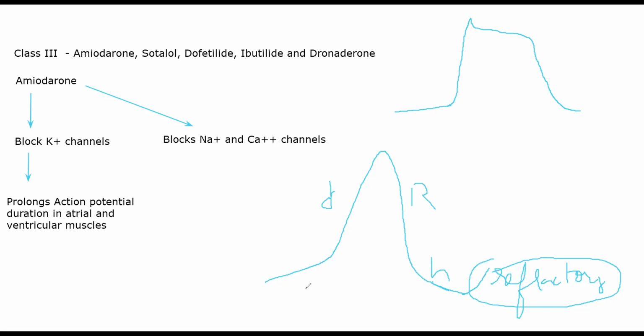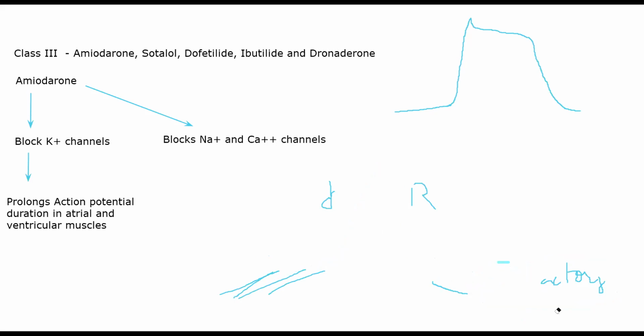Normally in an action potential you need to accumulate enough threshold potential to reach the threshold, after that you get an action potential, right? The refractory period is the period that comes before threshold potential. If you are able to prolong the refractory period, it means you are prolonging the duration in which your cell will remain dormant or will not get excited. That is the purpose of blocking sodium and calcium channels. I hope you understood that. Basically, you are making sure that it is not getting excited.